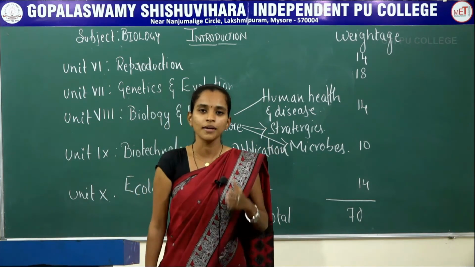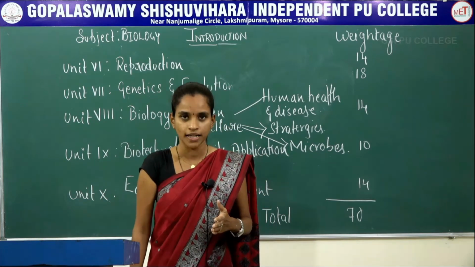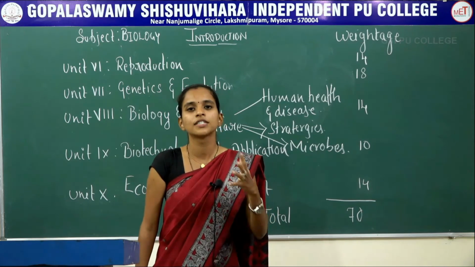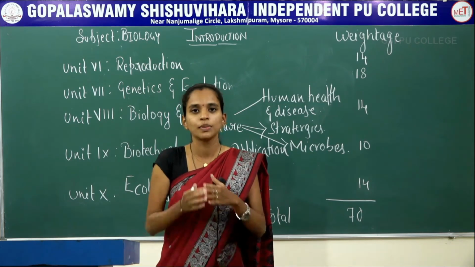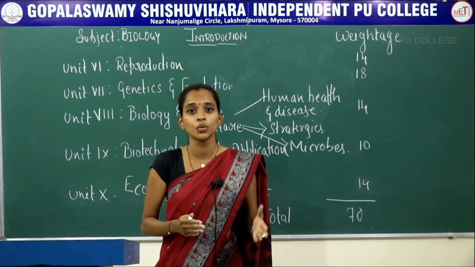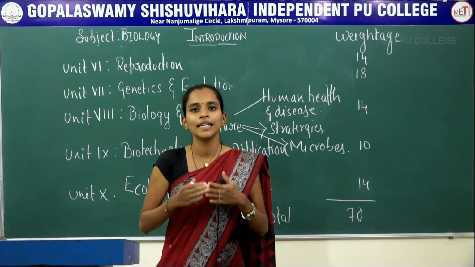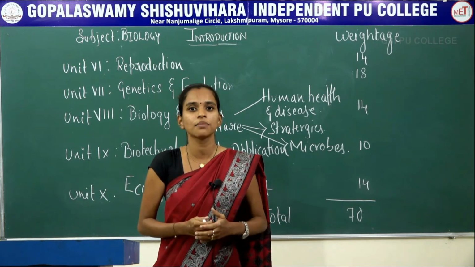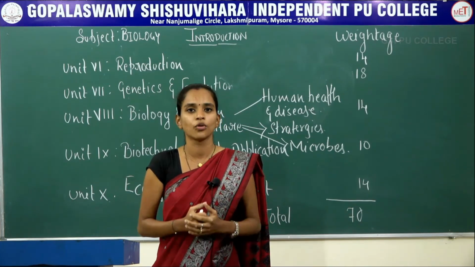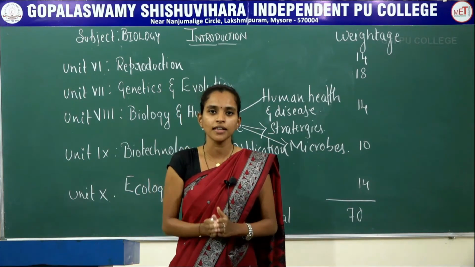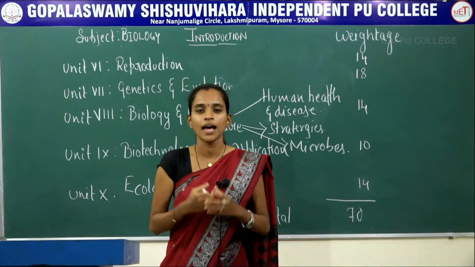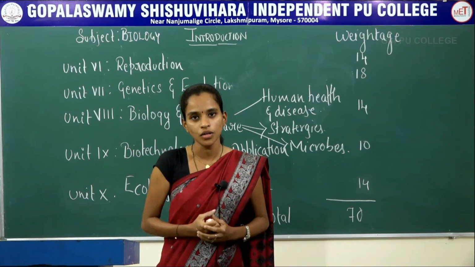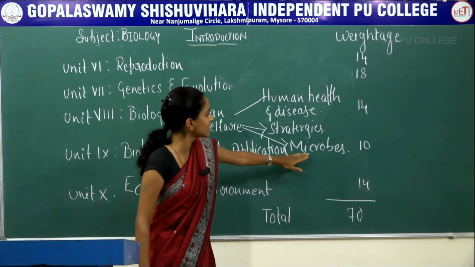Next chapter is microbes in human welfare. So far I have told that microbes have a negative effect on human health, but in this chapter we will be studying certain types of microbes which are very useful to us. So we will be studying microbes which are used in households, in industries, as antibiotics, as beverages, in sewage treatment, as biogas, as biofertilizers. Everything where microbes are high in number and we make use of those microbes for our own benefit, that we will be studying in this chapter.